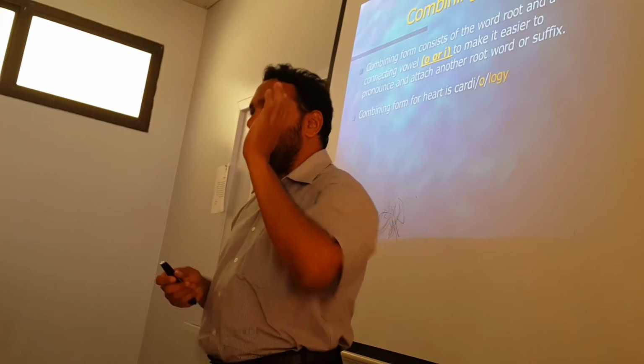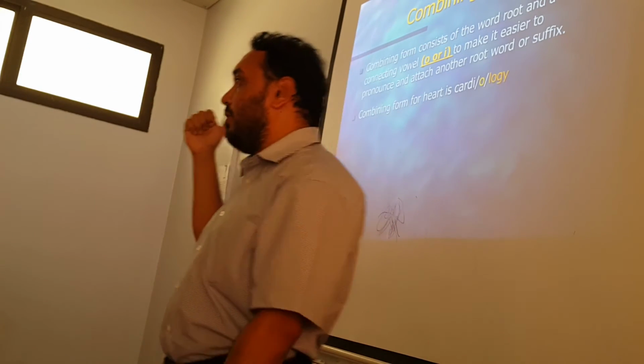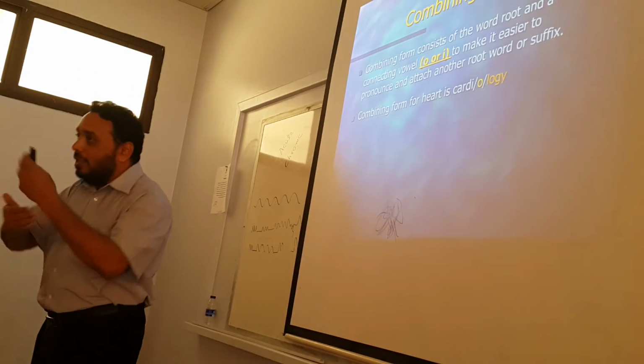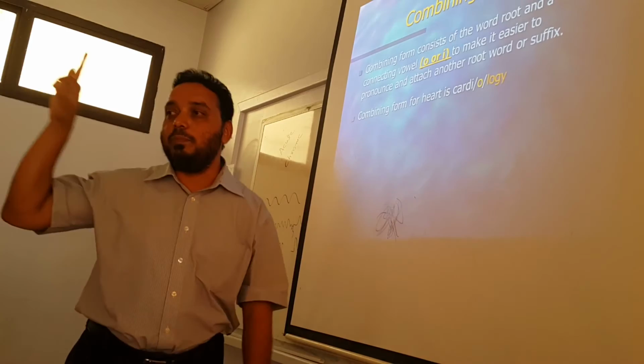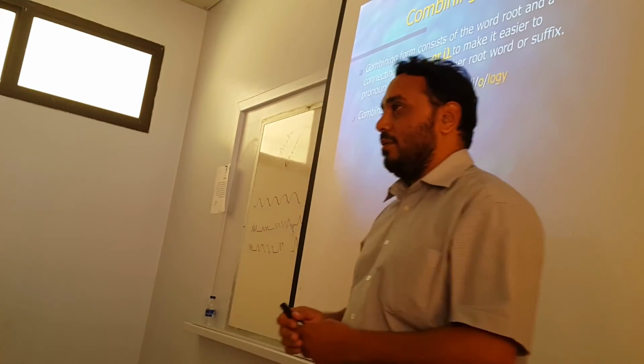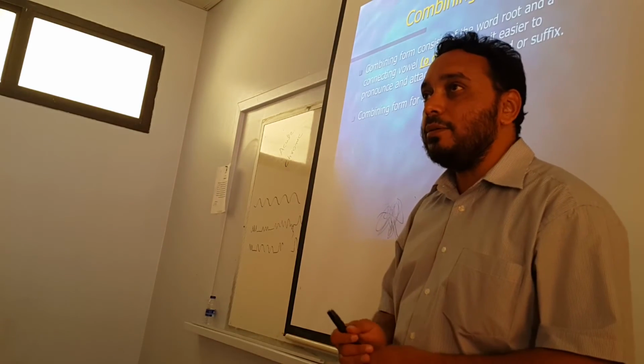So O is the combining form. So this term, cardiology, medically speaking, consists of three parts: root, a combining form, and a suffix. Understood, everyone? Yes.